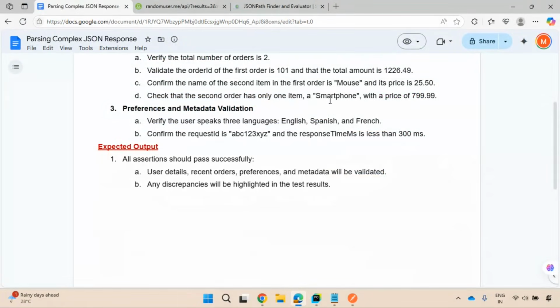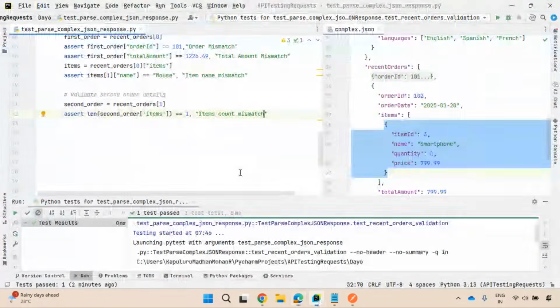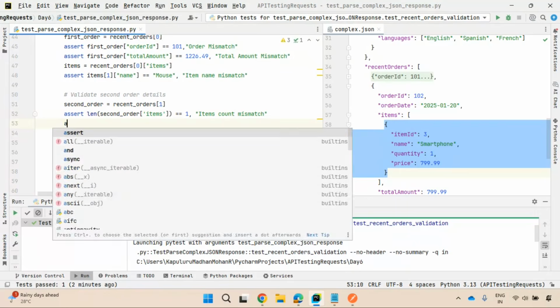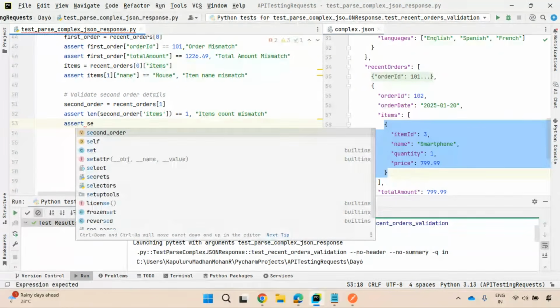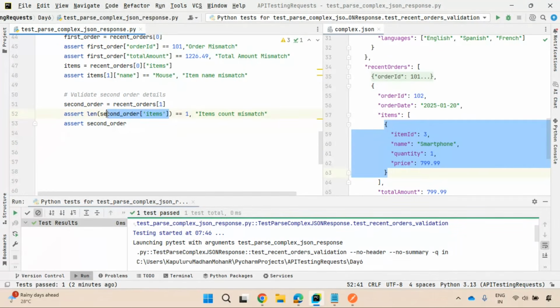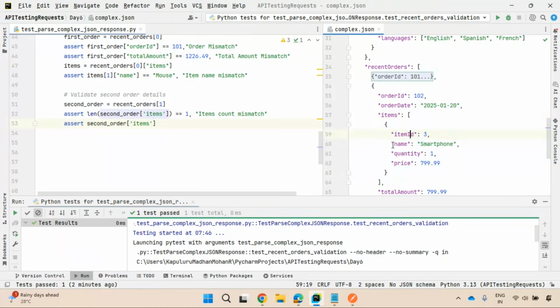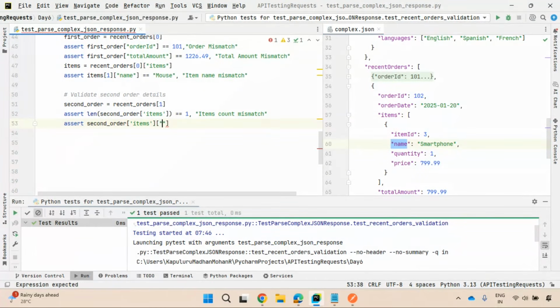Has only one item, a smartphone with a price. Right? So you need to extract that item name also and the price also. Can I do that? Yes, you can do that. Let's observe here, assert second order of items. Second order of items. Good. Second order items is having name key. Get that name key value. Check whether it is equal to smartphone. Right? Smartphone it is. Otherwise, item name mismatch.